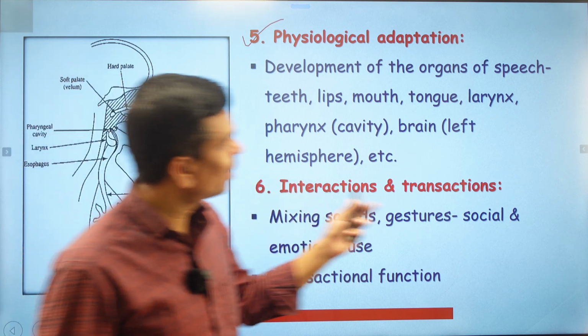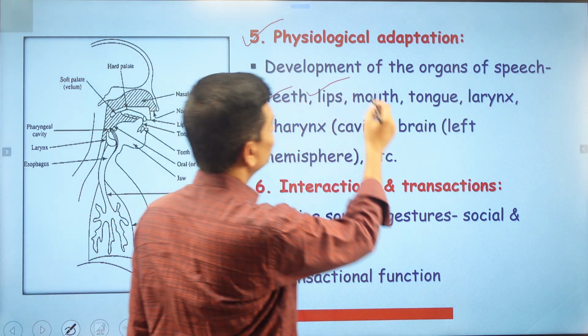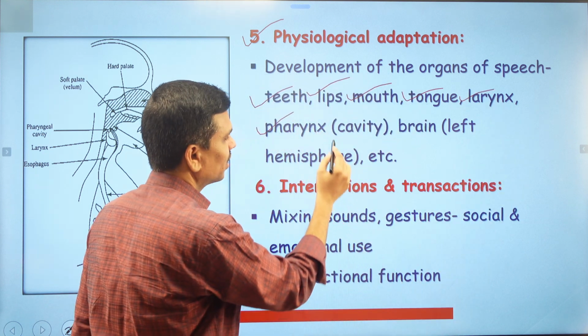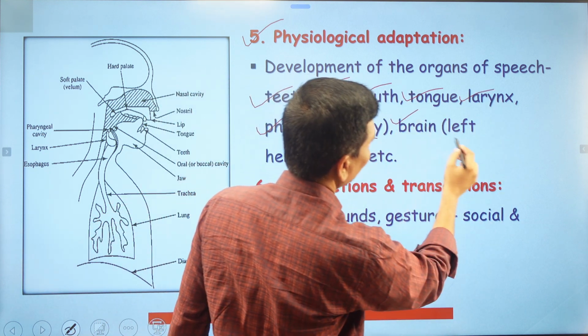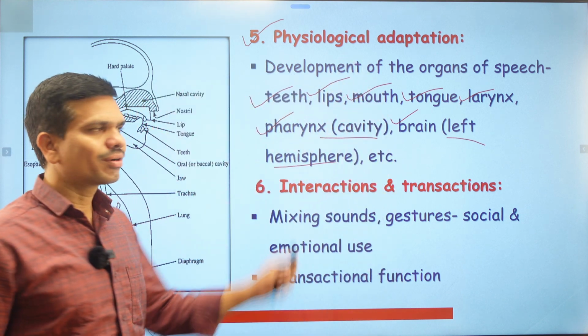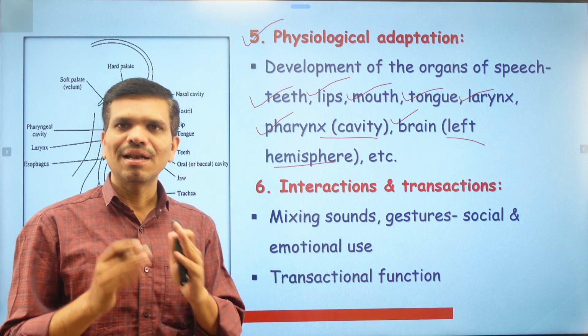Here we find the organs of speech: teeth, lips, mouth, tongue, larynx, then the pharynx, which is a cavity, then the brain, left hemisphere, etc. All these organs of speech contribute to the production of sound, and from there language originates.